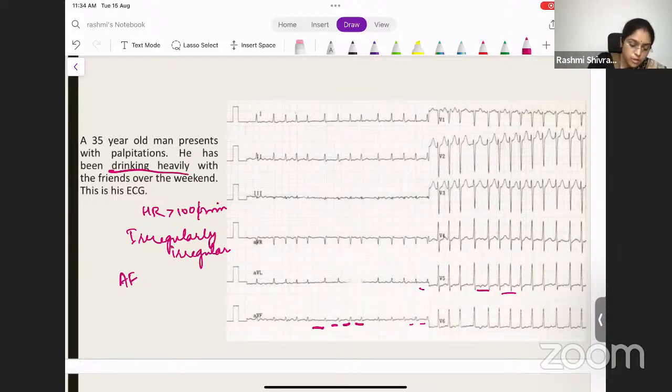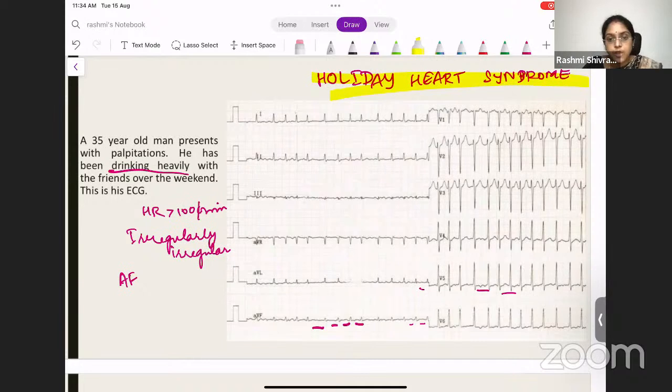You need to remember something called the holiday heart syndrome. When does this happen? A person binging on alcohol and he develops atrial fibrillation. So that is called holiday heart syndrome.